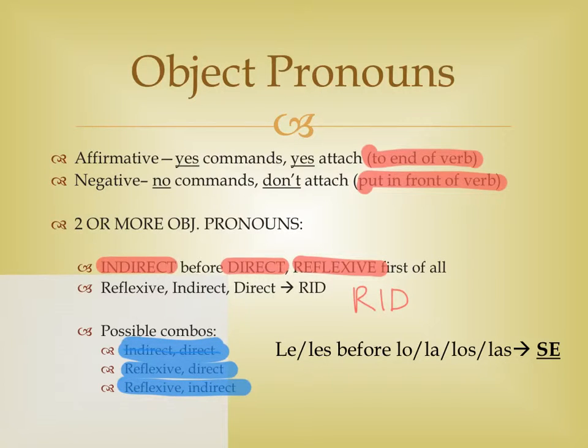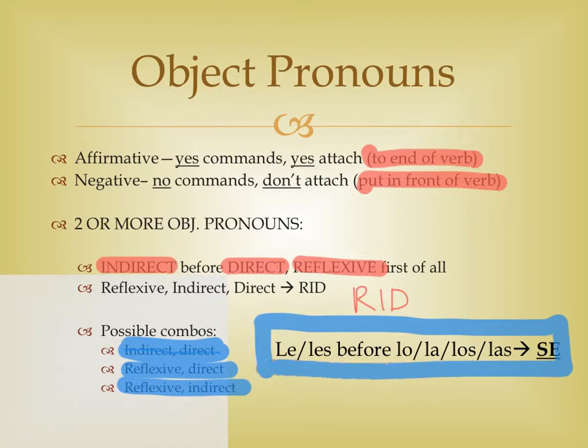And then finally, one thing to remember is that if you have le or les, and then that's followed by lo, la, los, or las, you're going to have le lo, le la, le los, le las, les lo, les la, les los, or les las. In all these cases, you're repeating that L sound, and we will change the le or les to se to avoid that double L sound.